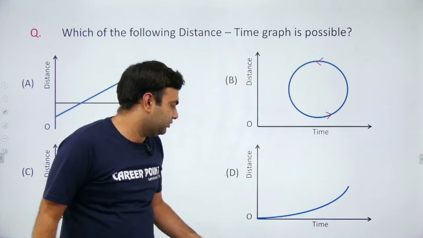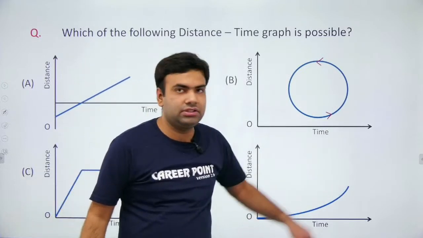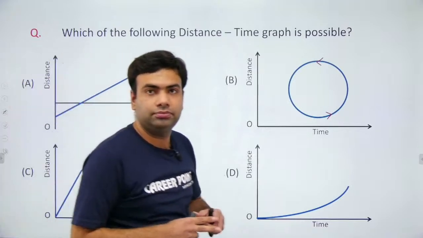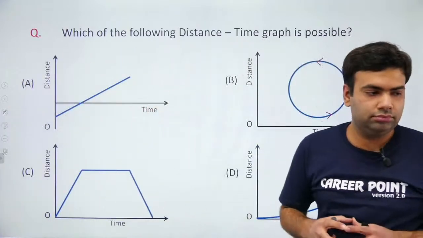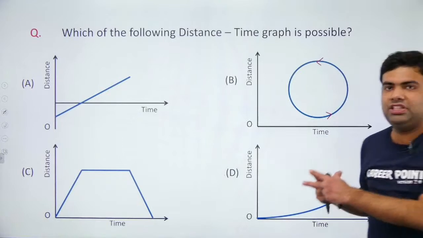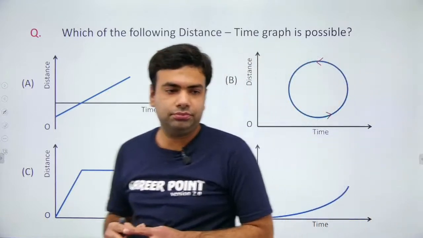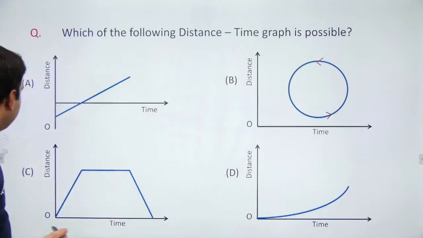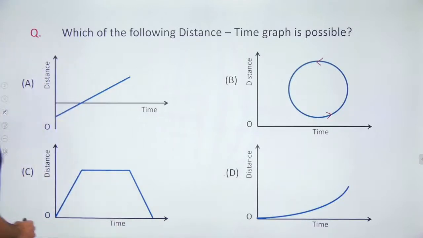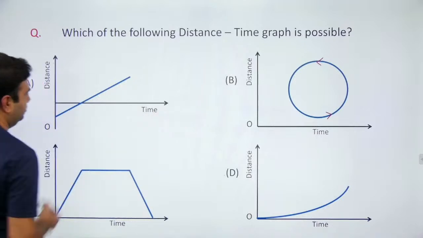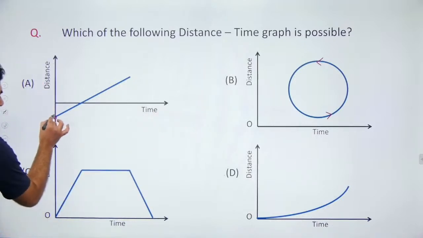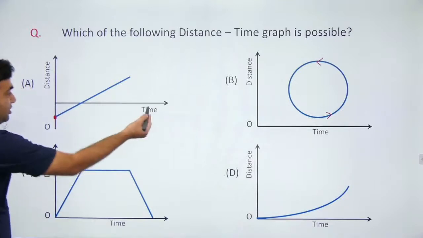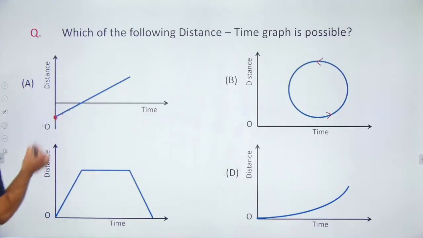And the fourth graph, the distance is continuously increasing. Which of these graphs is possible? See, let us check one by one. For graph A, as you can see, initially the distance is negative. It is starting motion from negative distance, which is not possible.